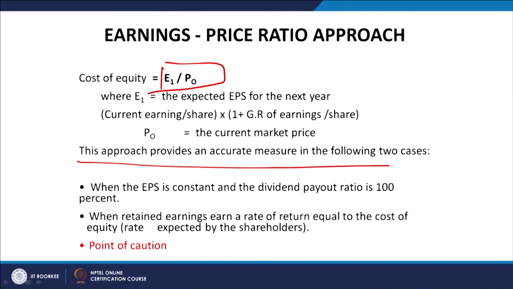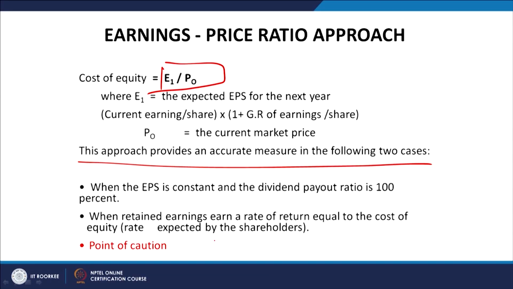And a point of caution here: this approach provides an accurate measure in the following two cases. Number 1, when the EPS is constant and the dividend payout ratio is 100%, which is quite unlikely in the market. Second is when the retained earnings earn a rate of return equal to the cost of equity, that is the rate expected by the shareholders.